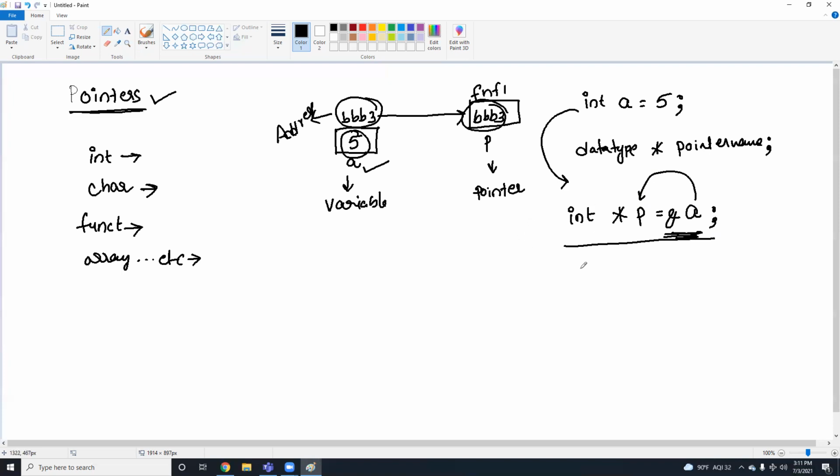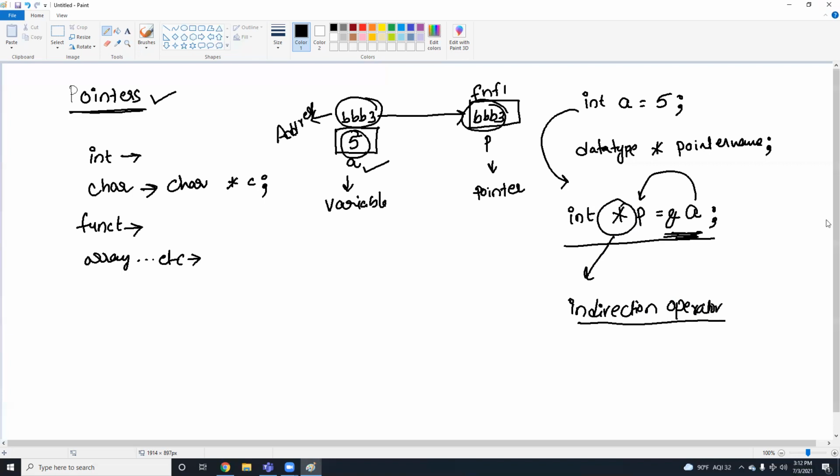We can create a pointer variable to a character also. Character star, you can give any name like this. This is an example of declaring a pointer. The star symbol is called the indirection operator.